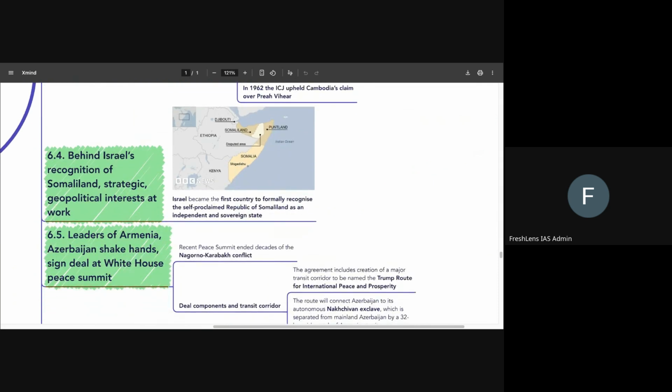Then comes the next part. The next topic is behind Israel's recognition of Somaliland, strategic geopolitical interests at work. So what all do we need to know from this particular topic?